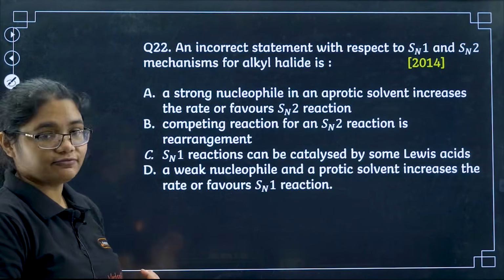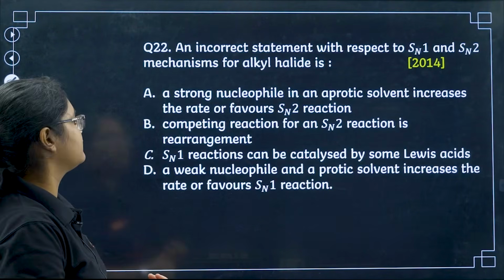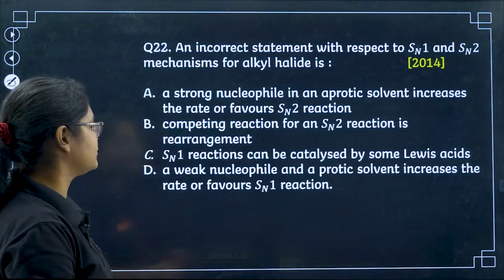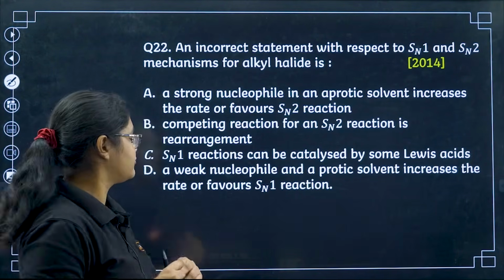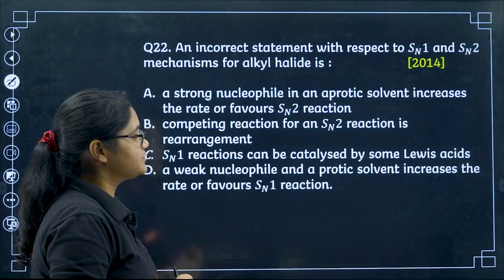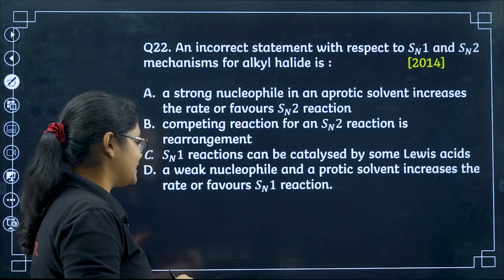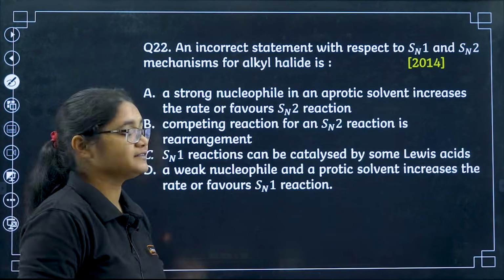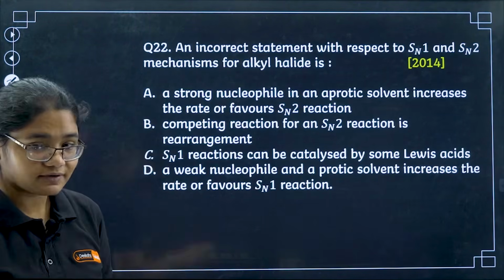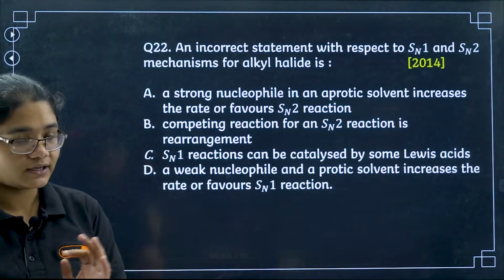A strong nucleophile in an aprotic solvent increases the rate of SN2 reaction. Competing reaction for an SN2 reaction is a rearrangement reaction. SN1 reactions can be catalyzed by some Lewis acids. A weak nucleophile and a protic solvent increases the rate of SN1 reaction. So you can pause the video and try this question, a 2014 question.